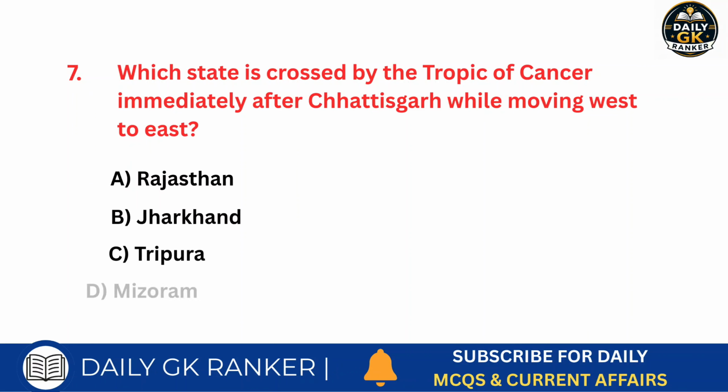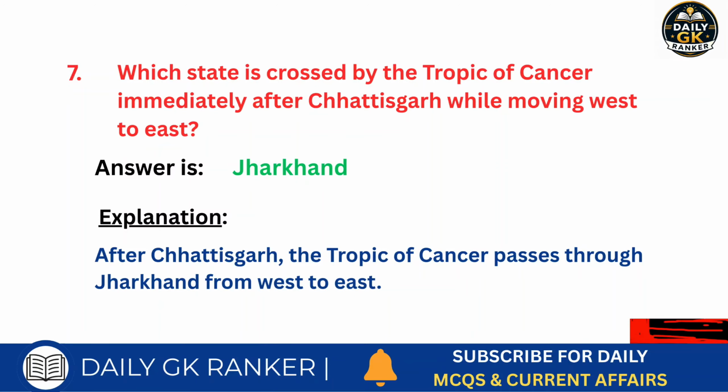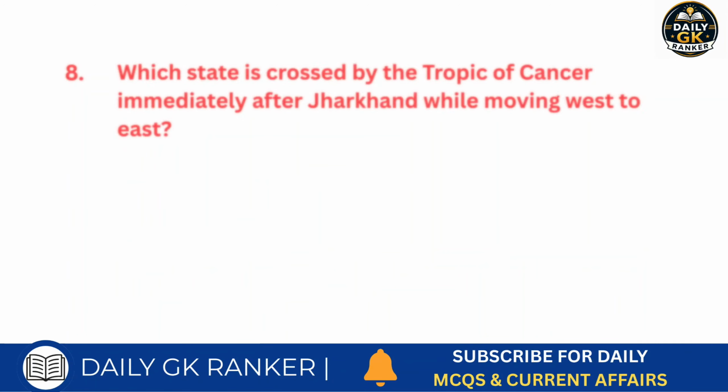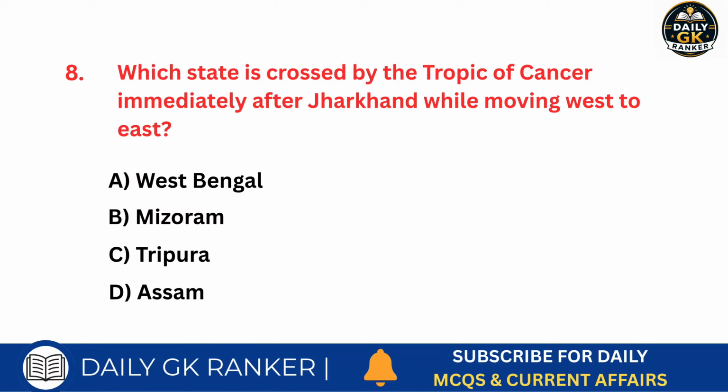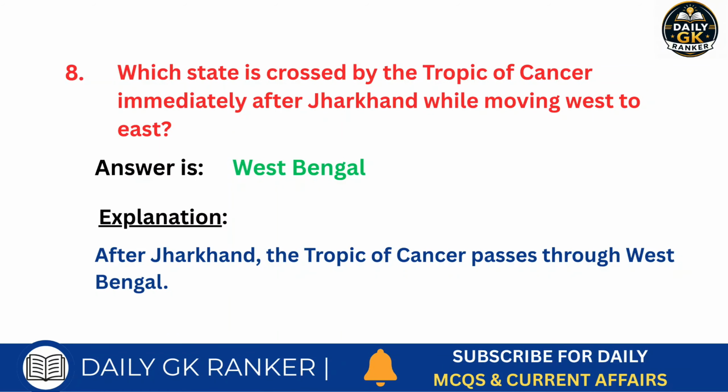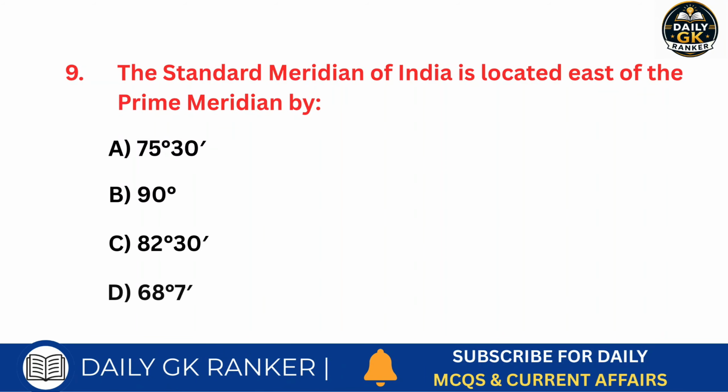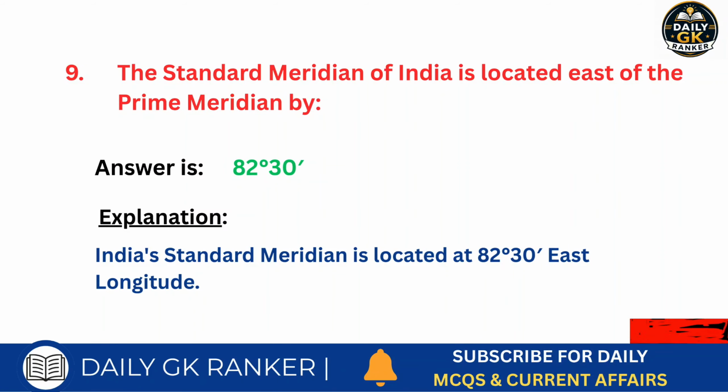Which state is crossed by the Tropic of Cancer immediately after Chhattisgarh while moving west to east? Answer is Jharkhand. Which state is crossed by the Tropic of Cancer immediately after Jharkhand while moving west to east? Answer is West Bengal. The standard meridian of India is located east of the prime meridian by. Answer is 82 degrees 30 minutes.